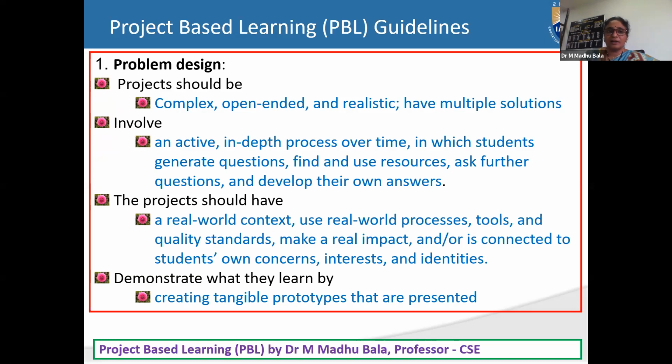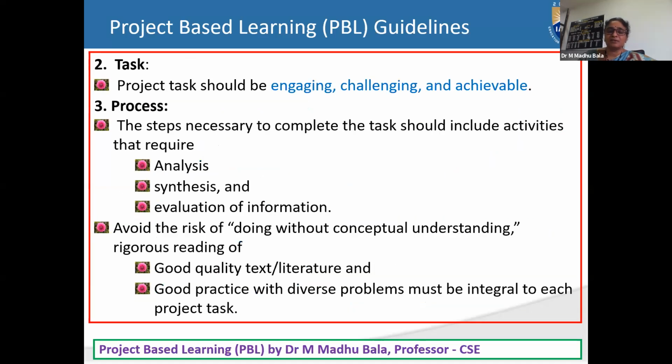When you are writing about any problem design, it should include which type of project it is, what the idea is, what it involves, what the project should have, what the implementation should have, and how we are demonstrating. All these things should be very clear at the early stages of your project identification, right? The next one is the task, what you want to engage in that project. Next is process, in which you do your analysis, synthesis, and evaluation of information.